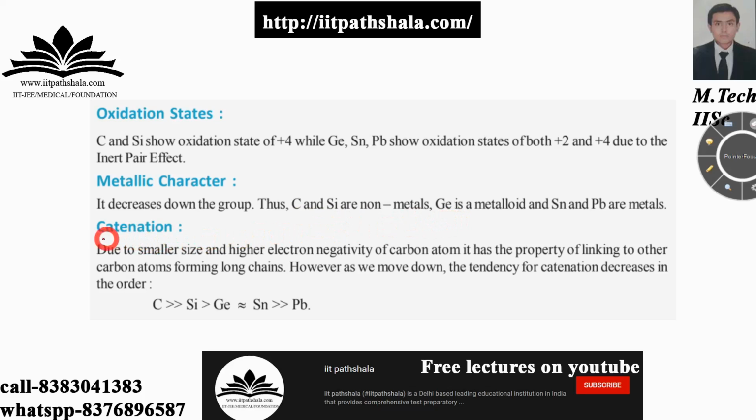Regarding the most important thing in this family, which is the catenation property: due to the smaller size and higher electronegativity of the carbon atom, it has a property of self-linking to other carbon atoms, forming long chains. However, as we move down, the tendency for catenation decreases in the following order: carbon the highest, then silicon, then germanium, whose catenation property is incomparable to that of tin, and last but not the least, lead.